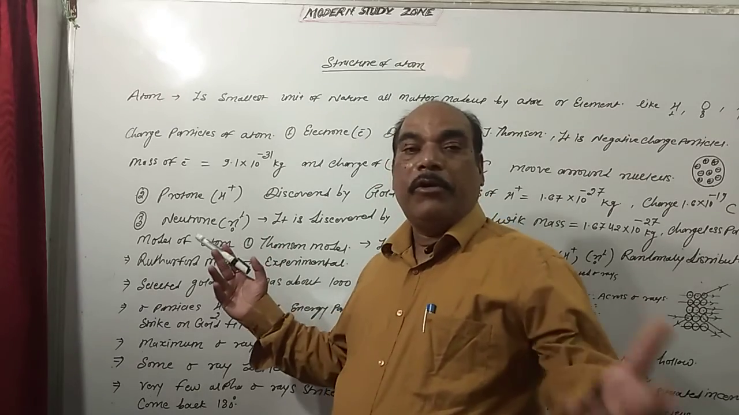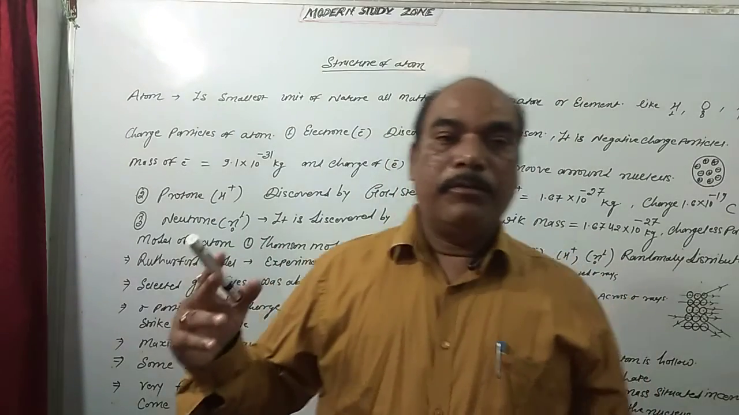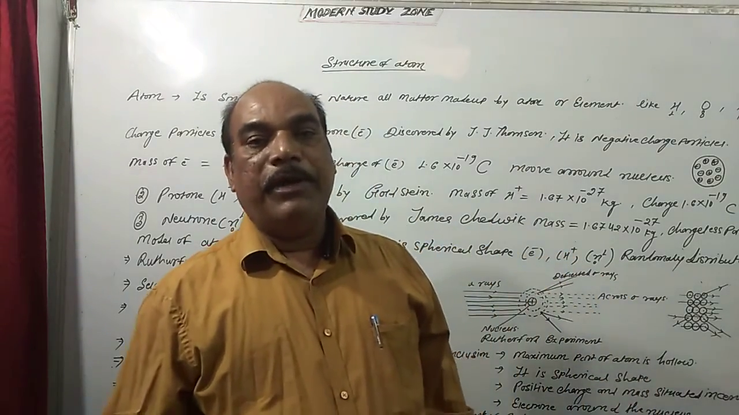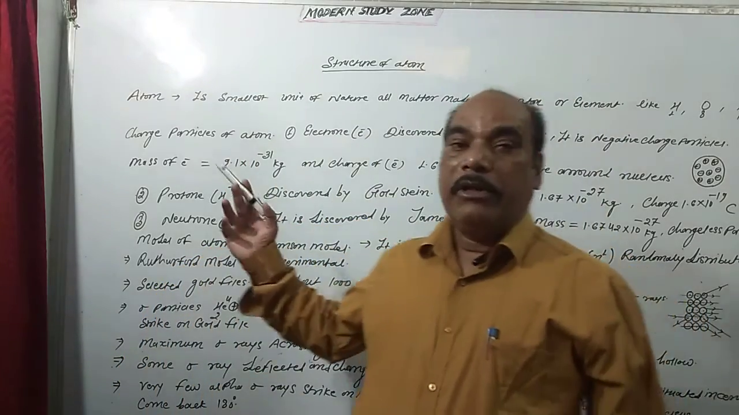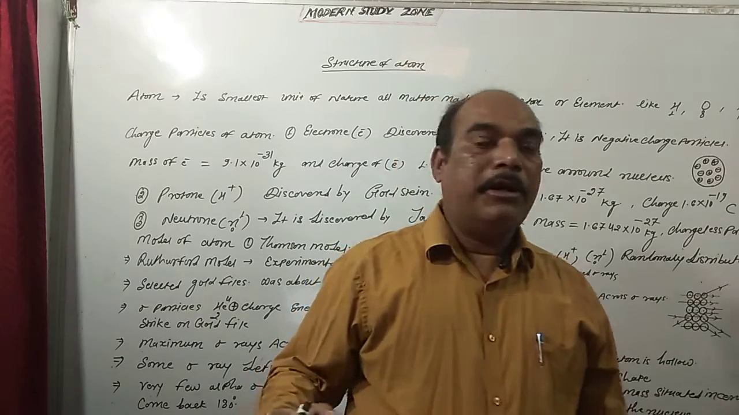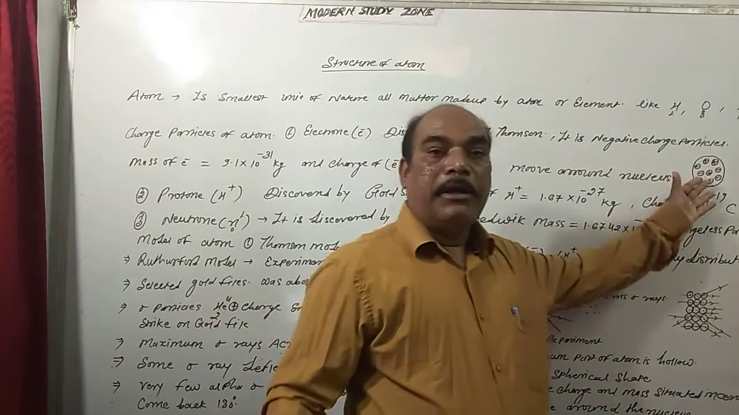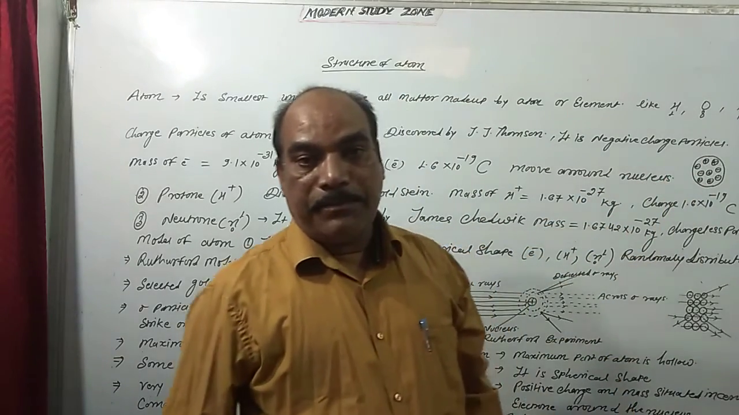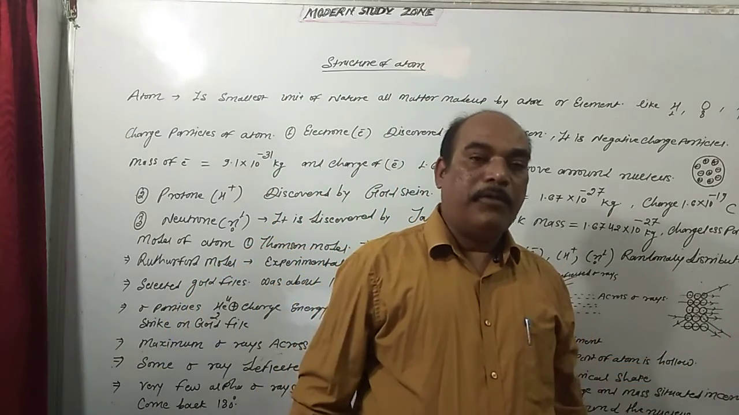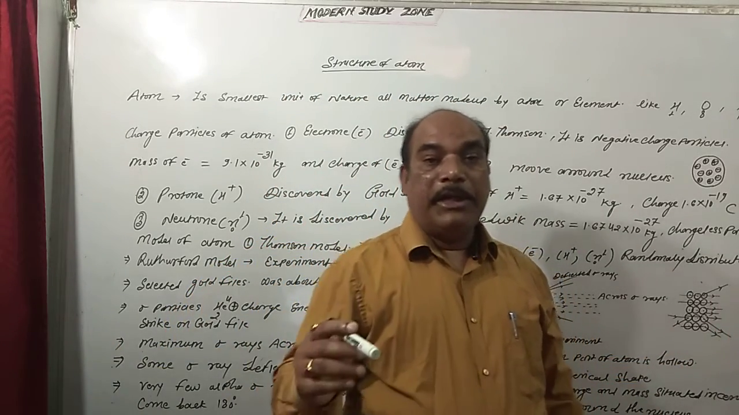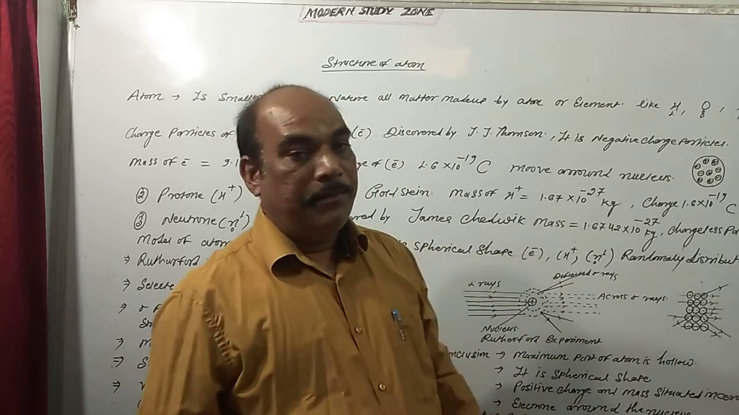Now, the different models of the atom. What is the structure of the atom as defined by different chemists and scientists? The first model is the Thomson model. According to the Thomson model, atoms are spherical in shape. Proton, electron and neutron are distributed in a random form. At present time, it is not valid.